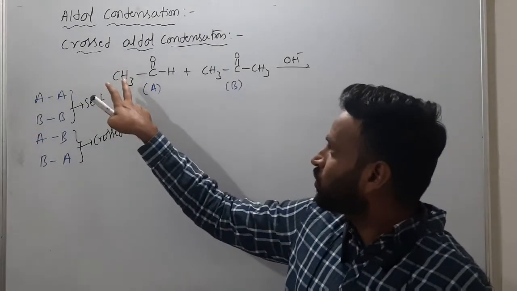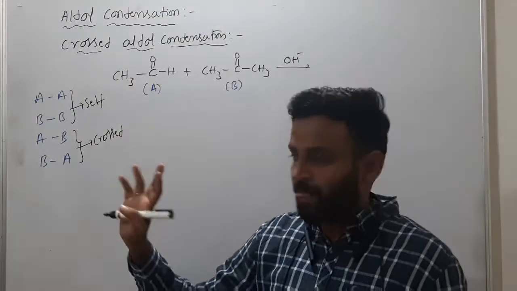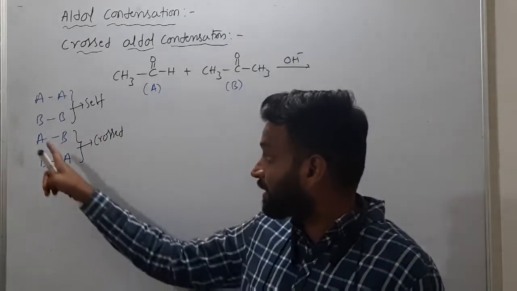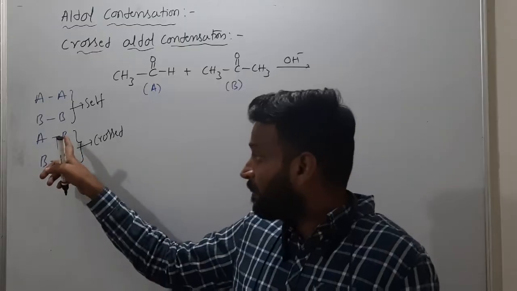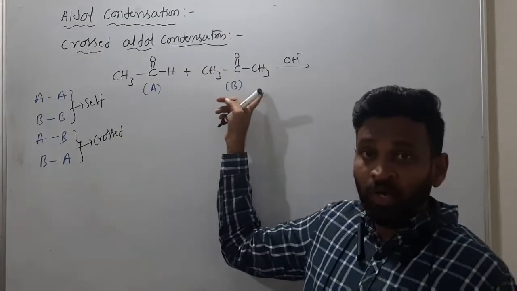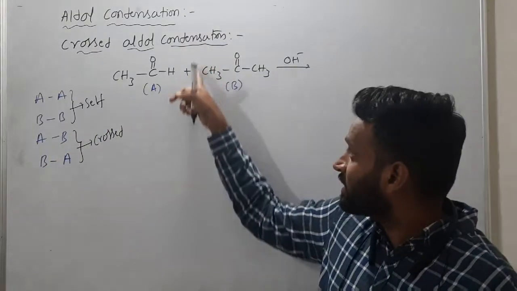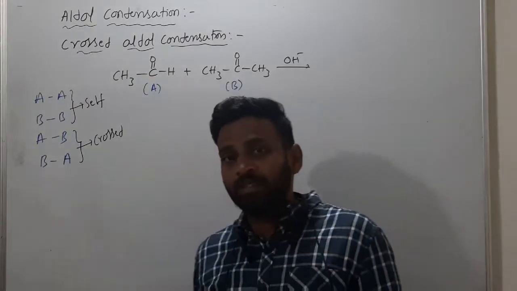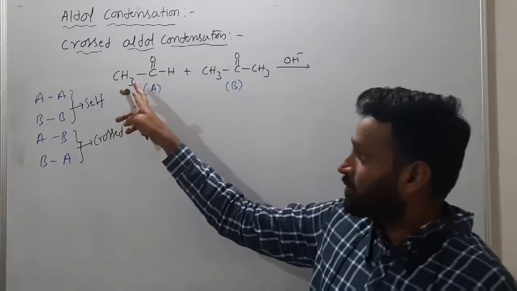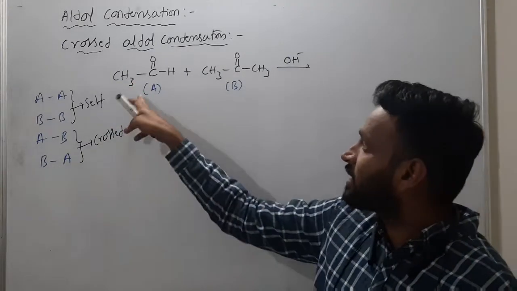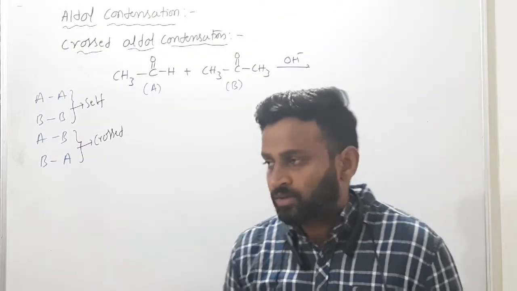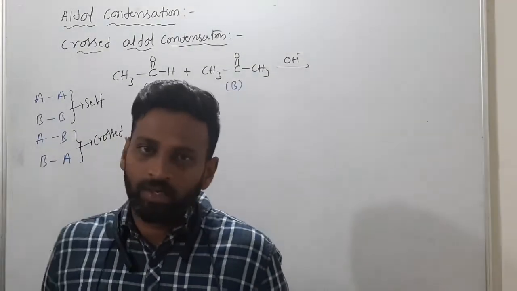AA means two acetaldehydes are reacting. BB means two acetone molecules are reacting. AB means from acetone you are removing alpha hydrogen and that is attacking on acetaldehyde. BA means from acetaldehyde you are removing alpha hydrogen and that is adding on acetone. Got it? So this is very, very important.